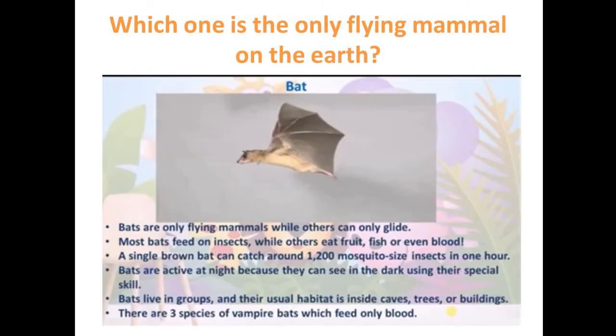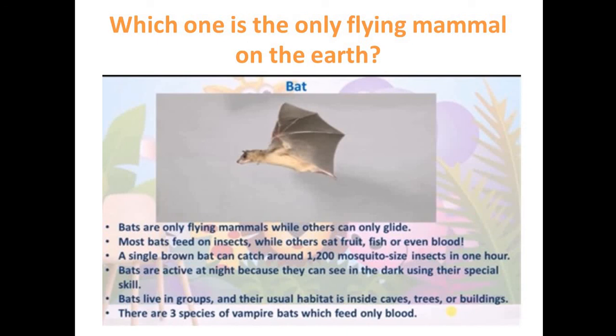Which one is the only flying mammal on the earth? I repeat, only flying mammal on the earth. And the answer is bat. Bats are the only flying mammals while others can only glide. Most bats feed on insects while others eat fruits, fish or even blood. A single brown bat can catch around 1,200 mosquito-sized insects in an hour.